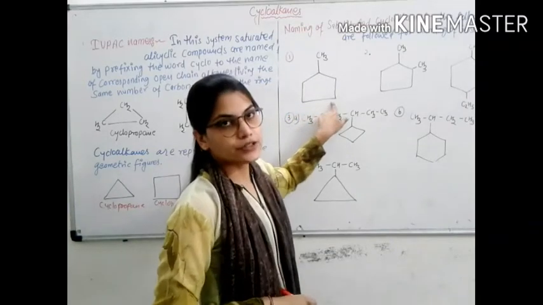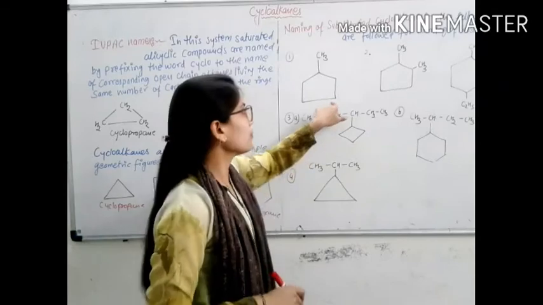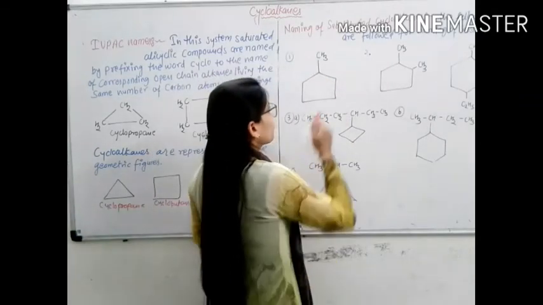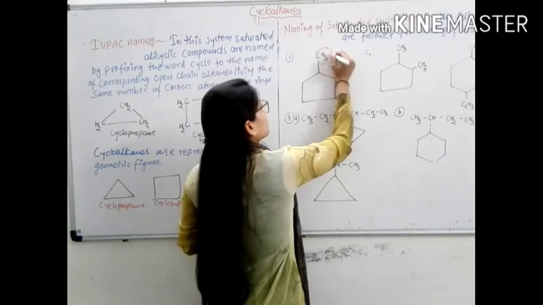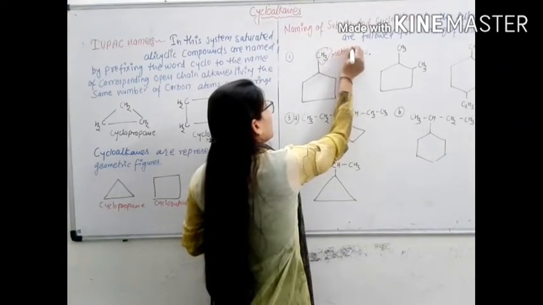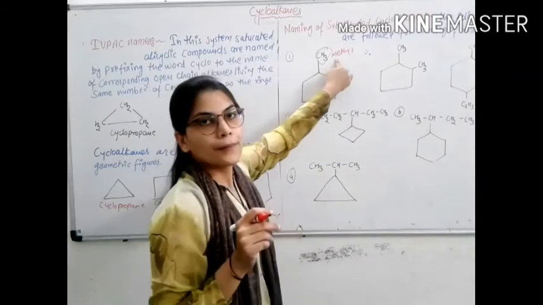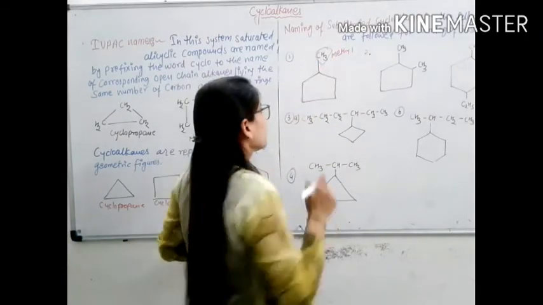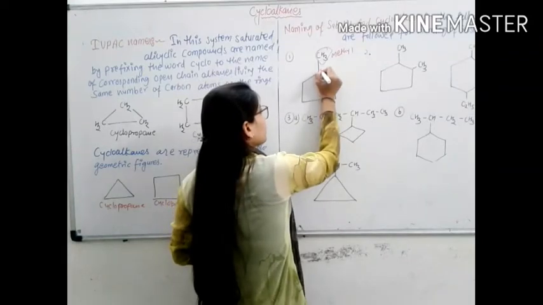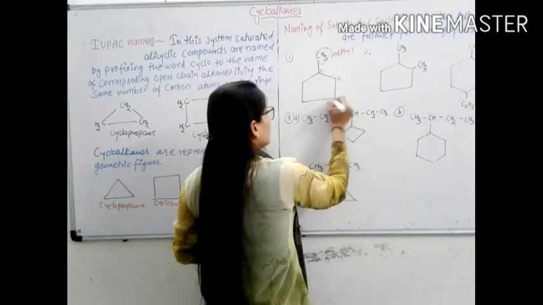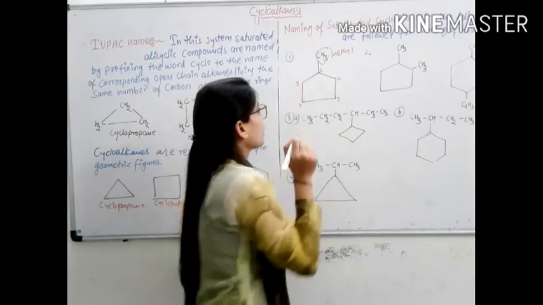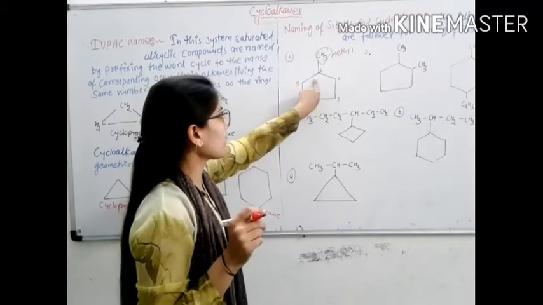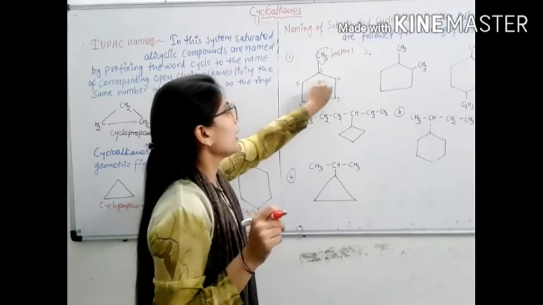Numbering starts from the carbon bearing the methyl group, which is at the first position: 1, 2, 3, 4, 5.